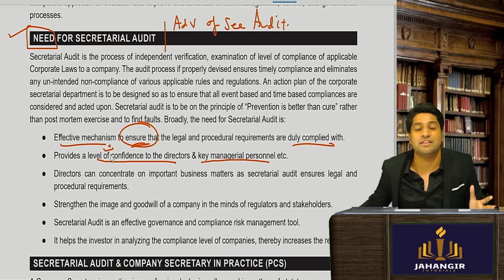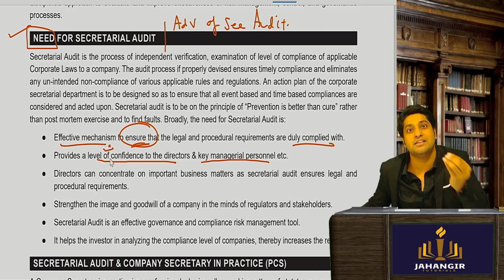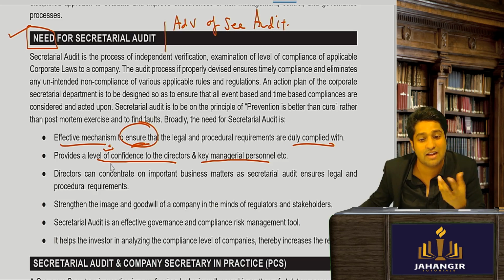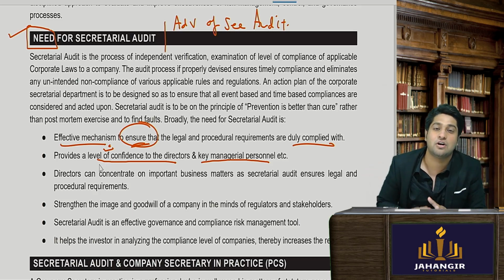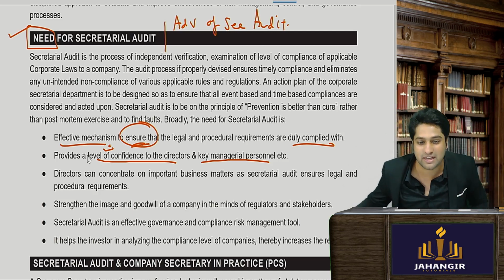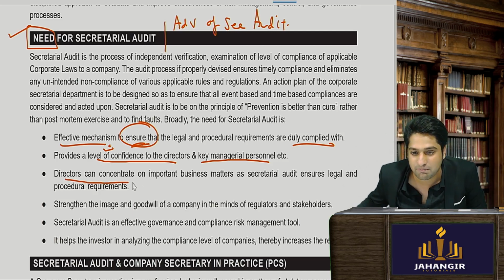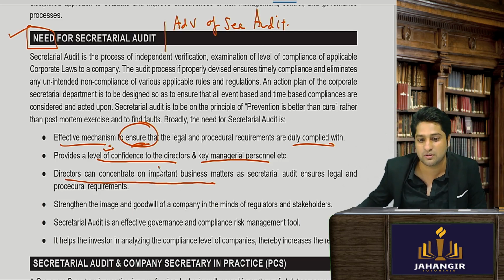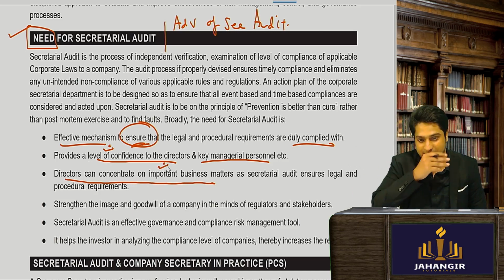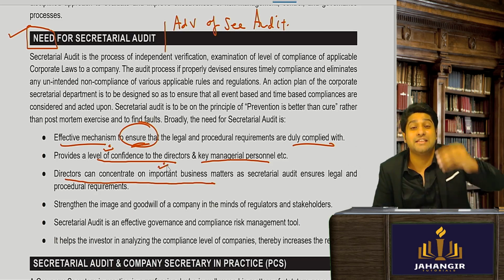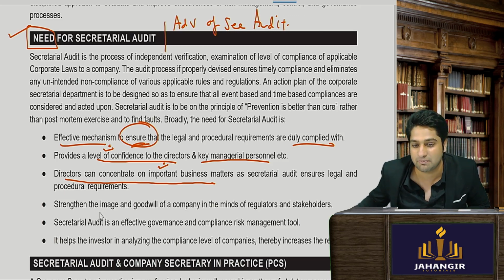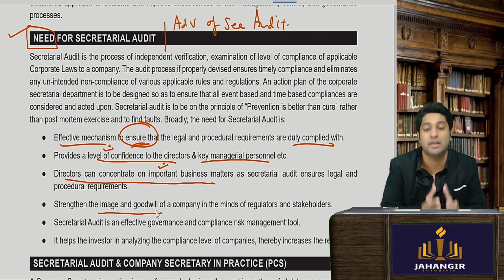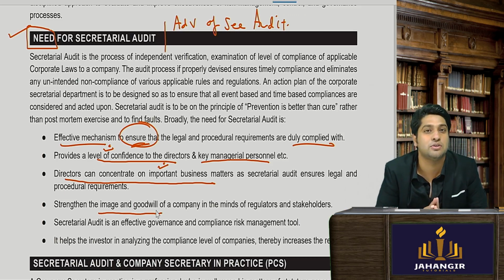Still, if they are not convinced, I am still wondering what other thing I can tell them about why this is important. I will tell them that I will handle the laws, I will check the laws, and the directors can do business. So the directors can focus on important matters in the business. Yes or no? Yes, sir. Still, if they are not understanding why this is important, I will tell them, if you do it, it will improve the image of the company, the goodwill of the company. Yes or no?